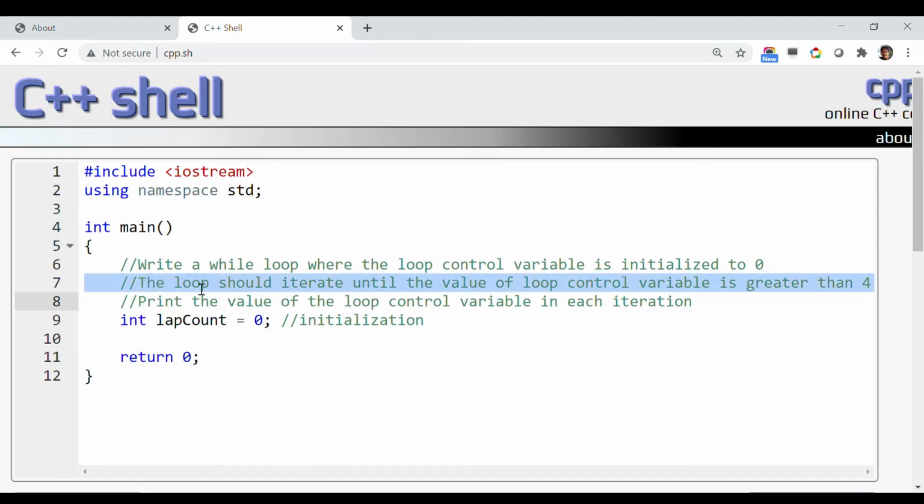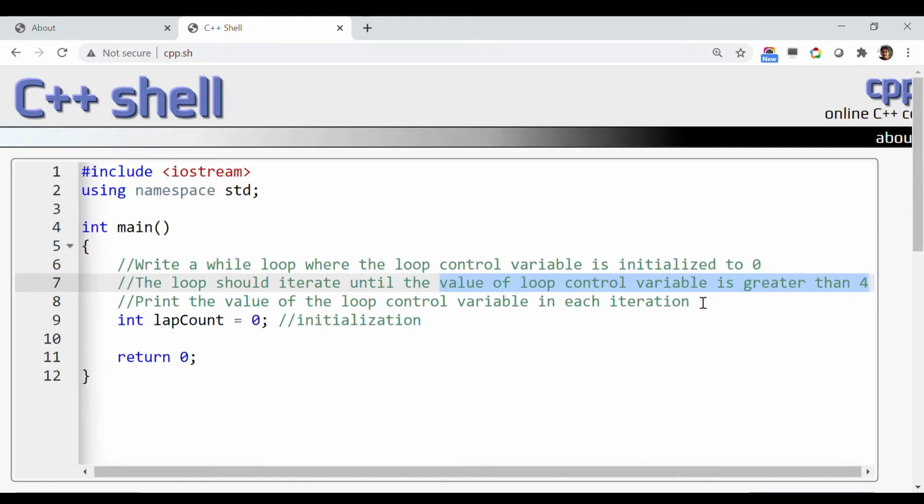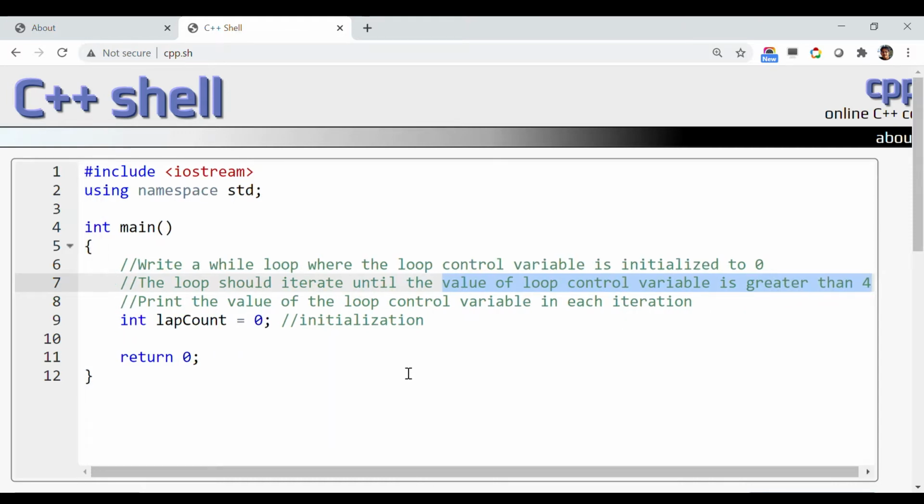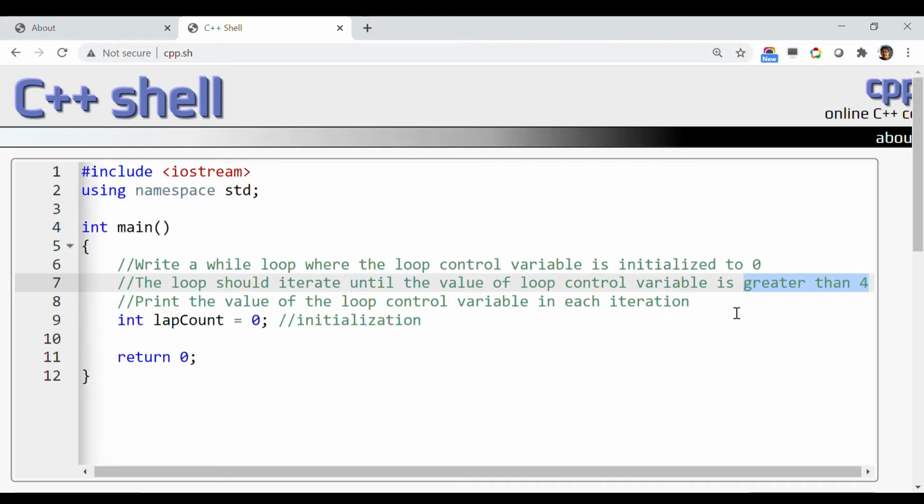It says the loop should iterate until the value of the loop control variable is greater than 4. That means it is telling you when the loop will break, that is, when the loop control variable's value is greater than 4.